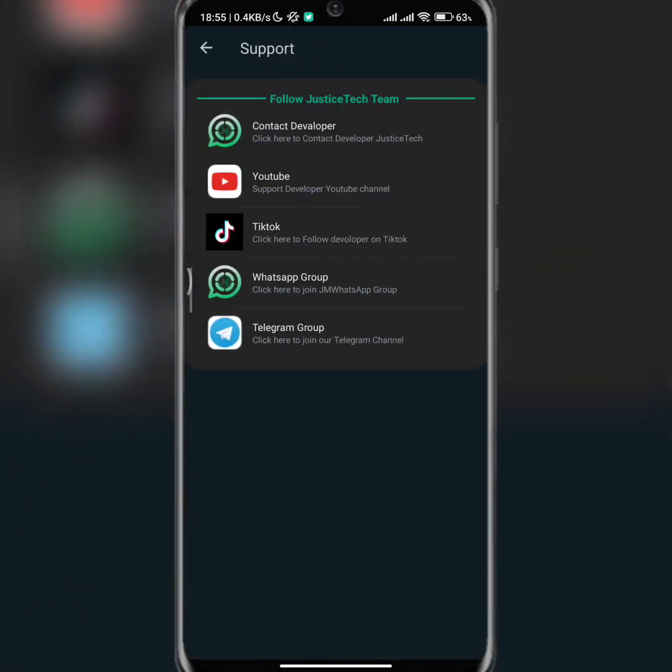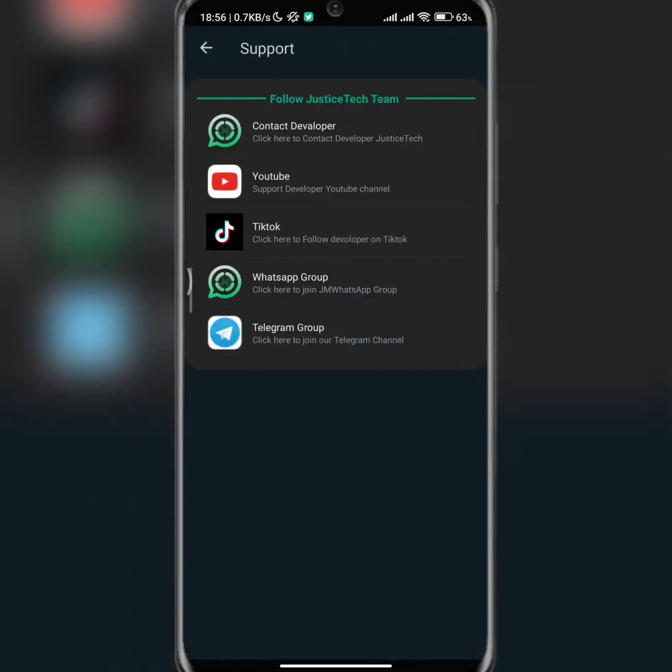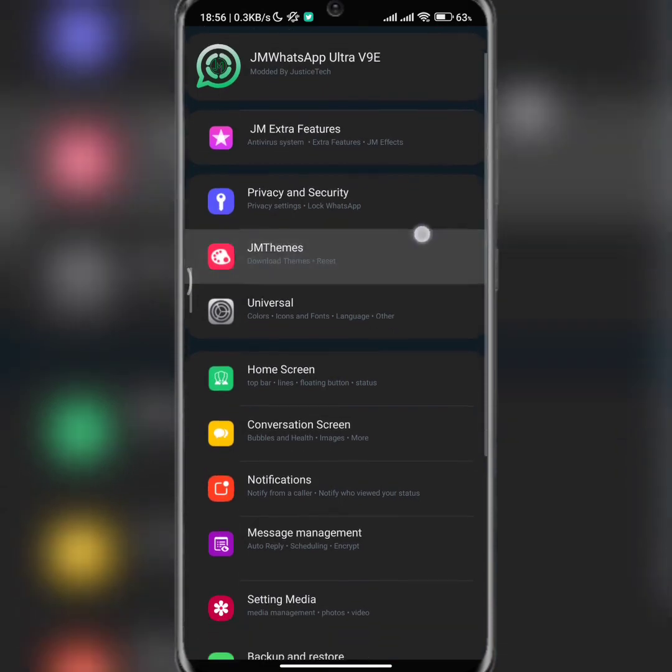If I click on this, from here you can contact the developer. From here you can subscribe to the YouTube channel for more updates. From here you can access the developer's TikTok account, and from here you can join the official WhatsApp group. From here you can join the Telegram channel. All right, so basically that is that. When you click on this site, that's what you are going to have access to. Before we get to this place, let me quickly explain.